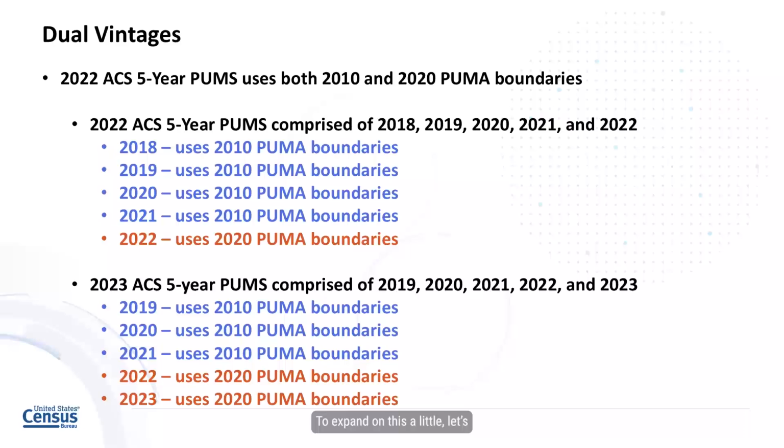To expand on this a little, let's look at the 2023 ACS 5-year PUMS, which encompasses data running from 2019 through 2023. For this set of 5-year data, 2019, 2020, and 2021 use the 2010 PUMA boundaries, while 2022 and 2023 use the 2020 PUMA boundaries.